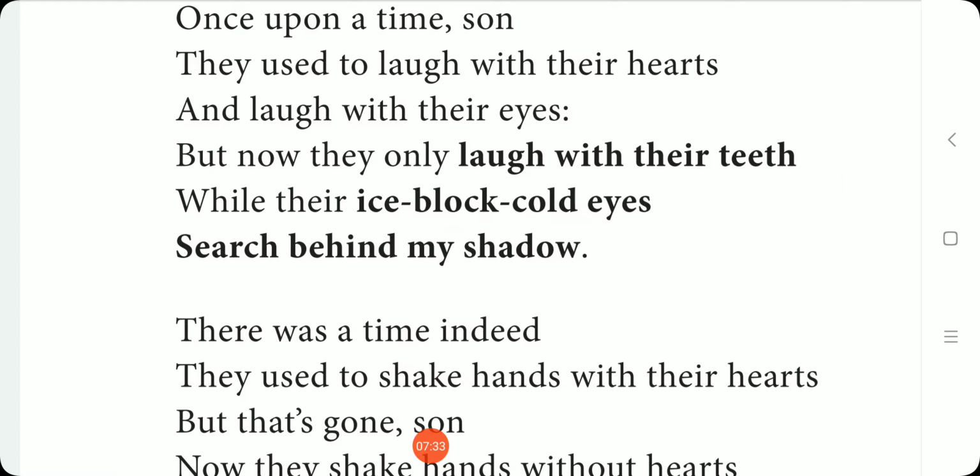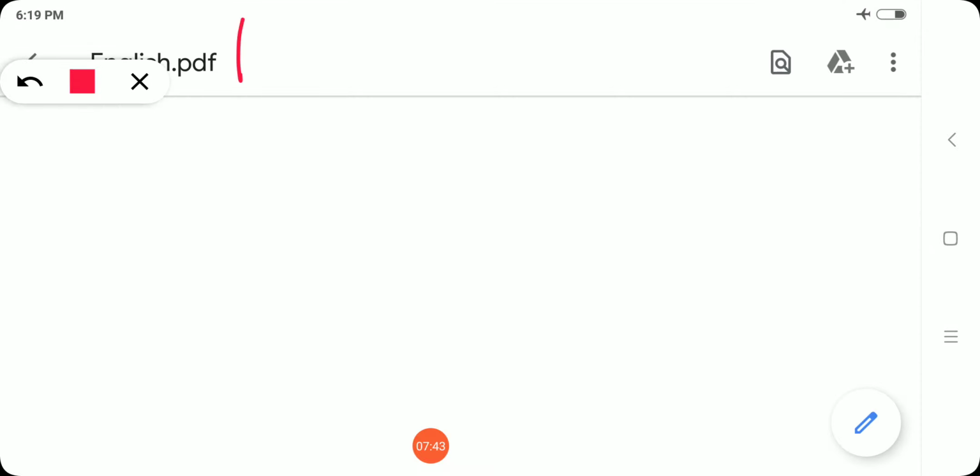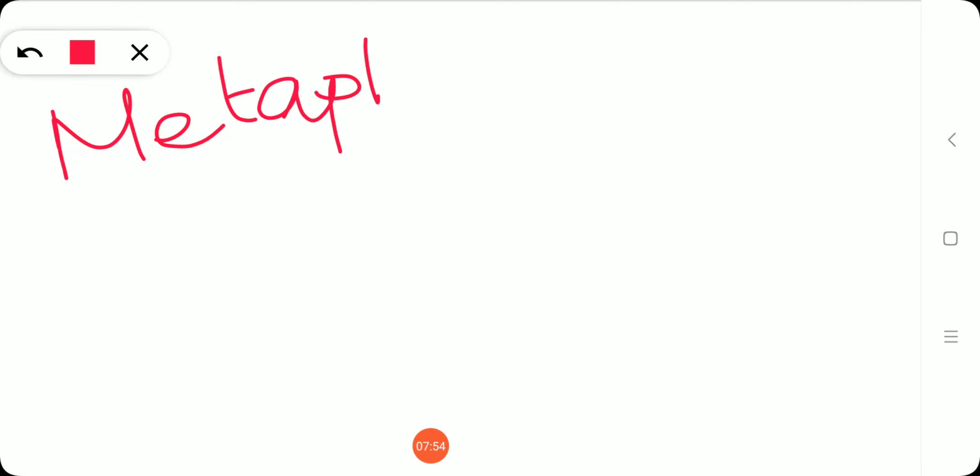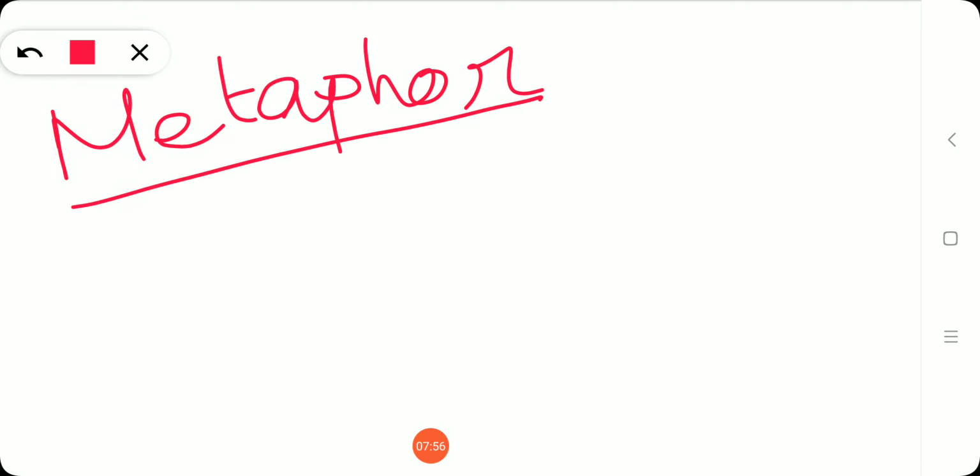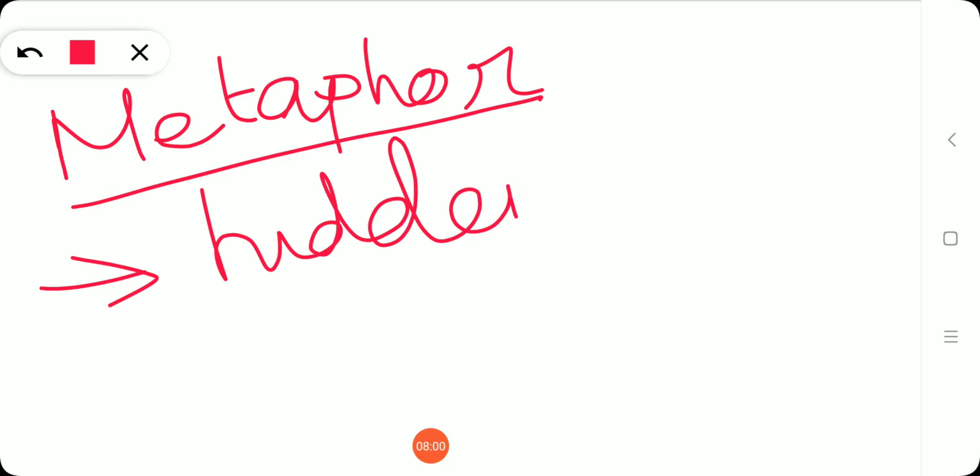Let us see what is meant by metaphor. So what is a metaphor? We have seen simile as a direct comparison. Metaphor is a hidden comparison.